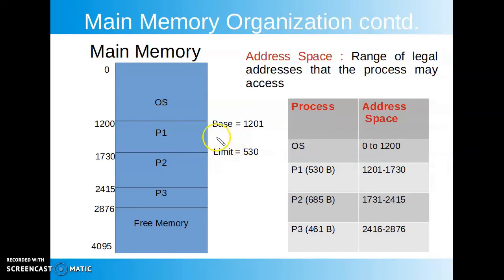Suppose its starting address is 1201 and the process size is 530 bytes, so P1 will require 530 bytes for its storage. It will be assigned 530 locations starting from location number 1201, so its address space will be 1201 to 1730. The same applies for the remaining processes also.